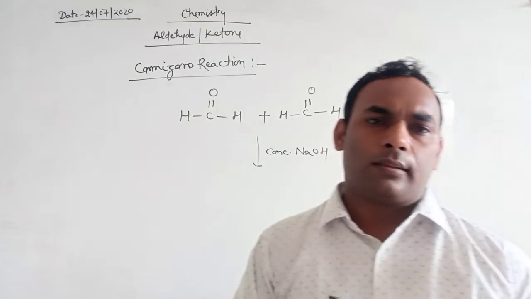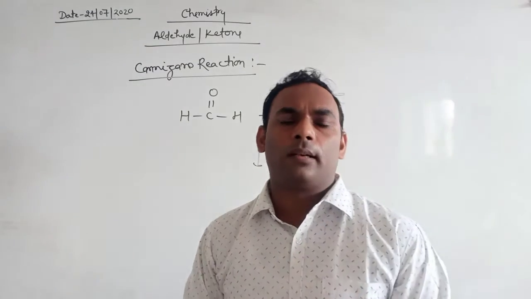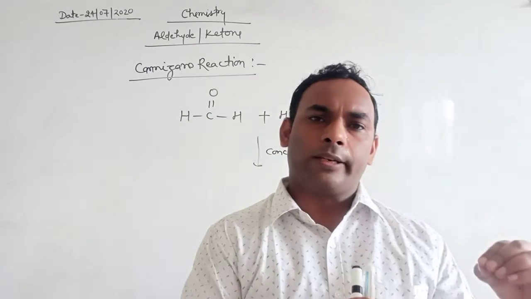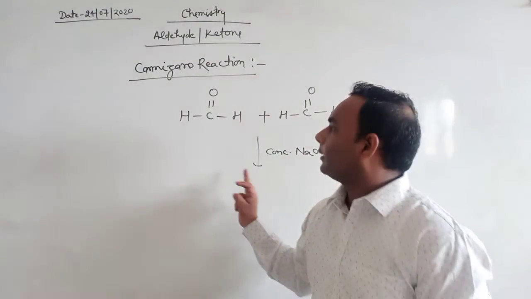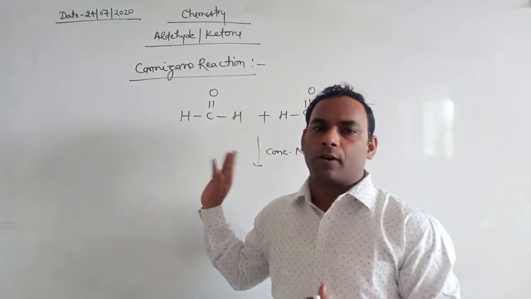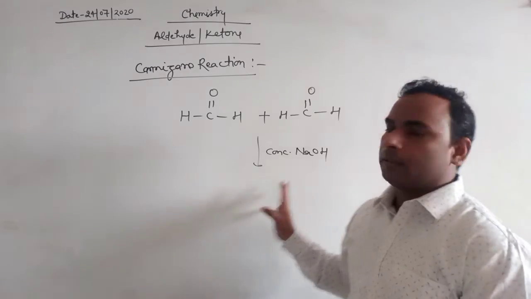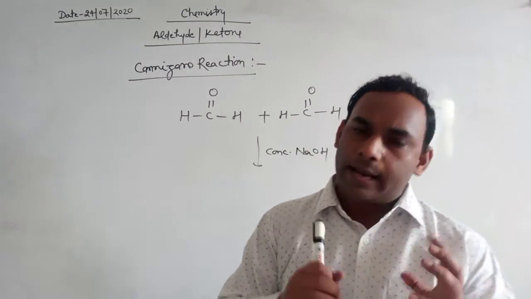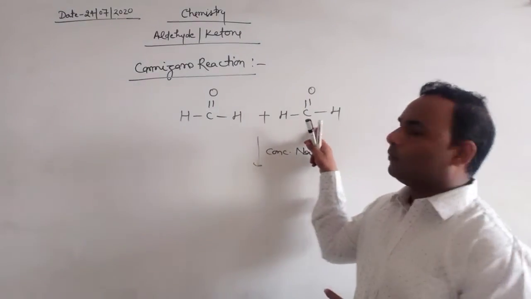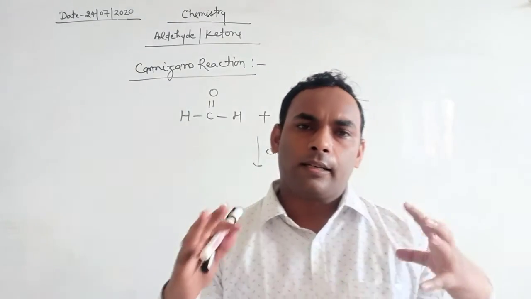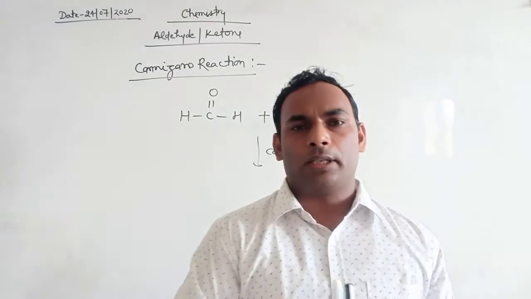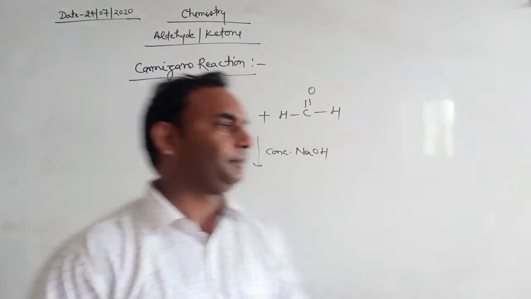This reaction is also called an internal oxidation reduction reaction because in this reaction 1 mole of formaldehyde is reduced to alcohol and another molecule of formaldehyde is oxidized. That's why it is an internal oxidation and reduction reaction.